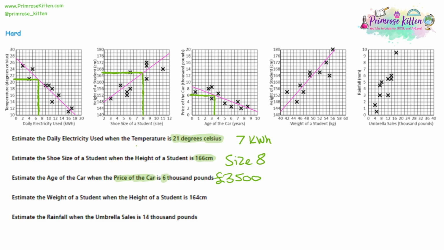Let's identify what the question says. 164 centimetres. So let's find that. That is on the y-axis again. And now I've drawn a dash at 164. I can continue it across to the line of best fit. Go down once you hit it, and I'm hitting 50 kilograms. Remember to use the units. A common mistake might be reading from the wrong axis. Not possible with this one because the numbers don't match, but for some of them they do.